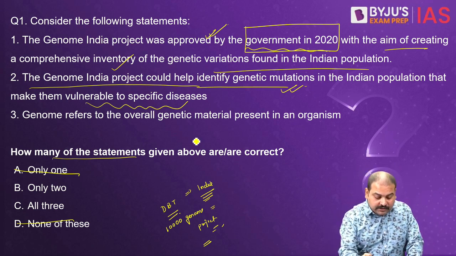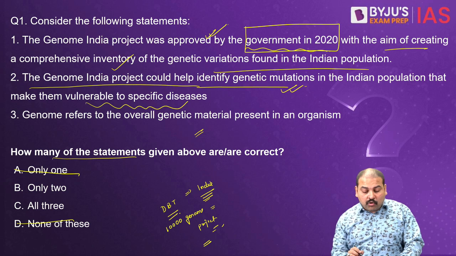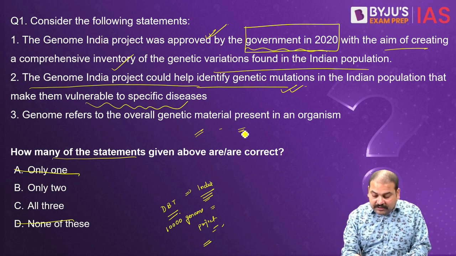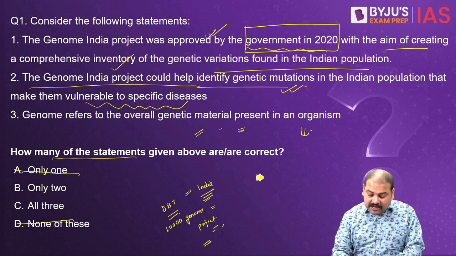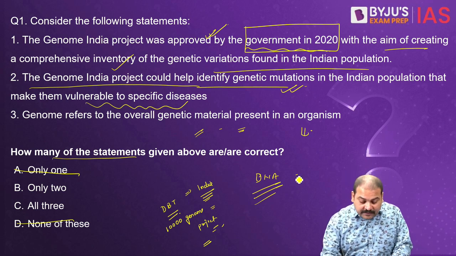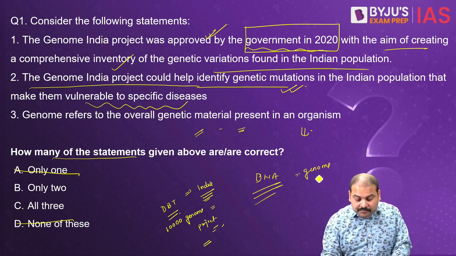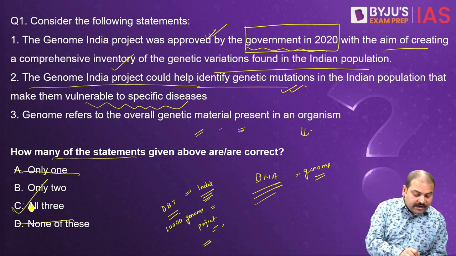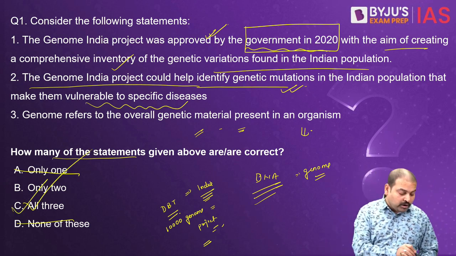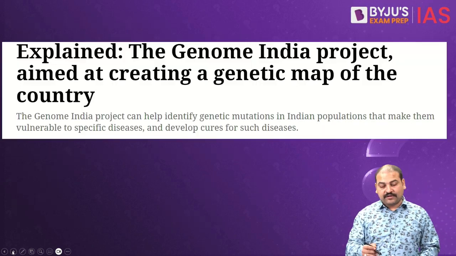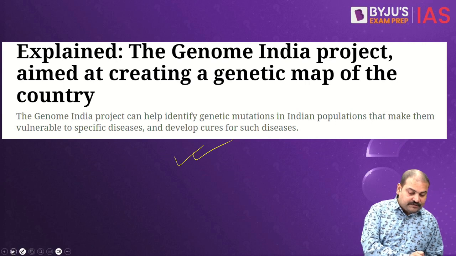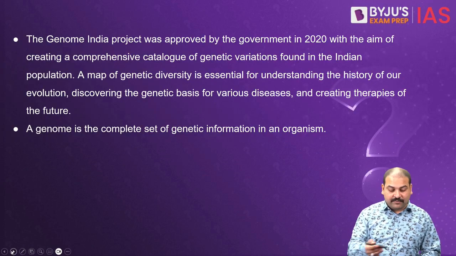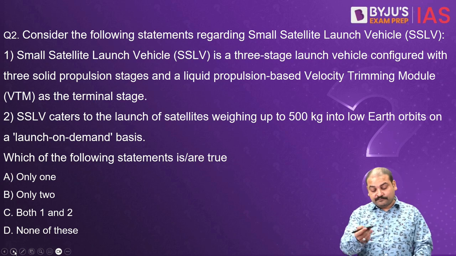What about the third one? Genome refers to the overall genetic material present in an organism. Absolutely correct statement. The entire set of DNA instructions that are found in the cell is referred to as genome. So the third one is also correct. So the answer to this question is C, all 3. Moving ahead, you can see this is the article from where we have taken this question and discussed this yesterday. All the statements are mentioned over here, which are correct.